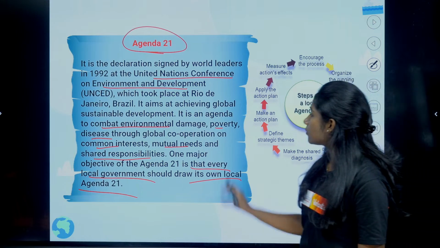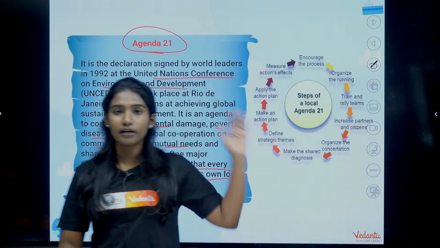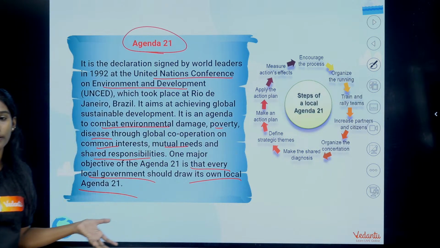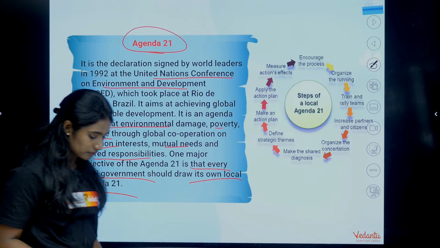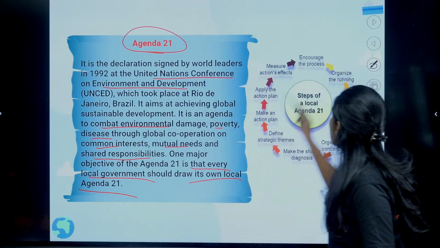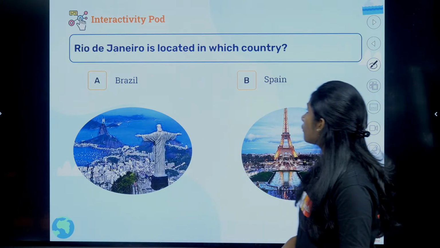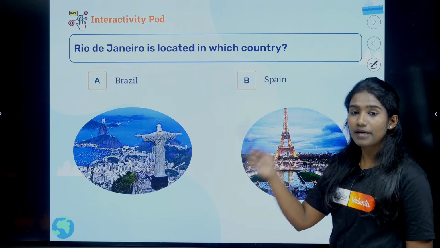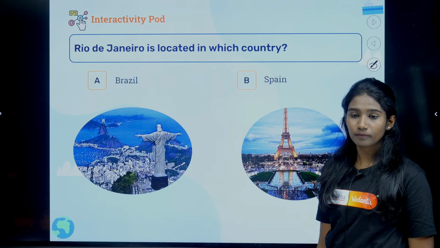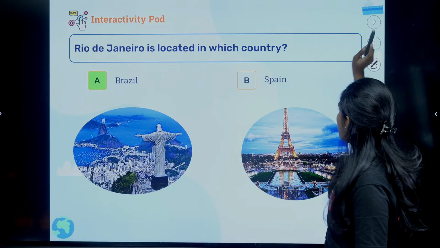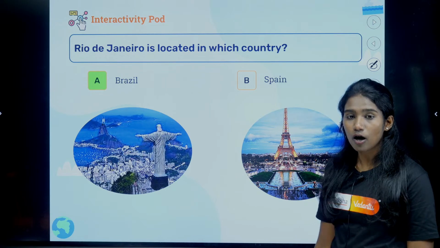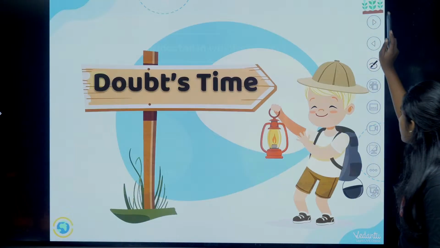Okay, so understood, right? What is this Agenda 21? What did it focus on? What are its principles and all that? Clear with that? Okay. So now, see, Rio de Janeiro is located in which country? Is it Brazil or Spain? Is it option A or option B? It is option A, Brazil.